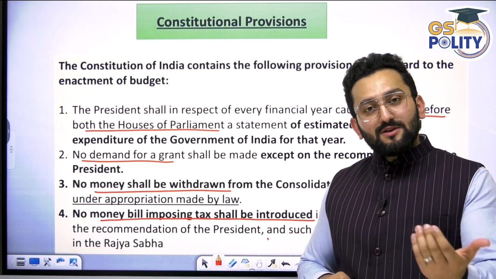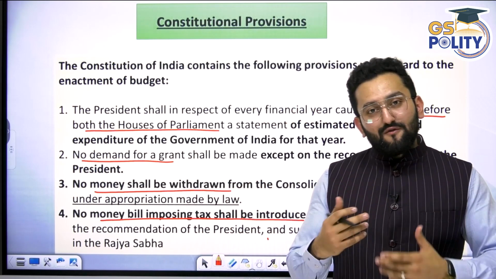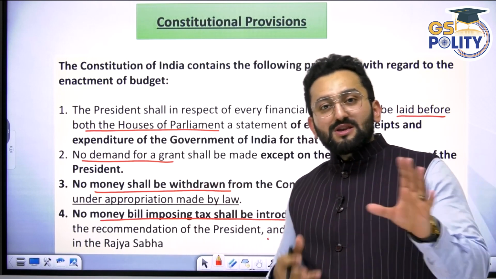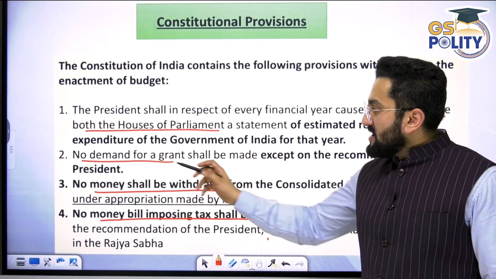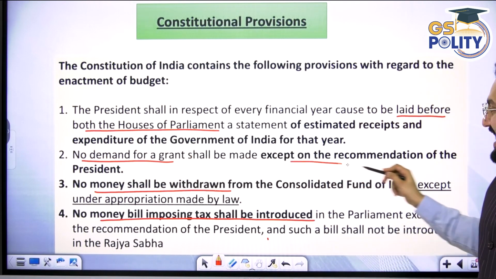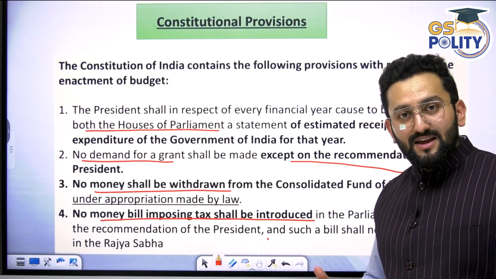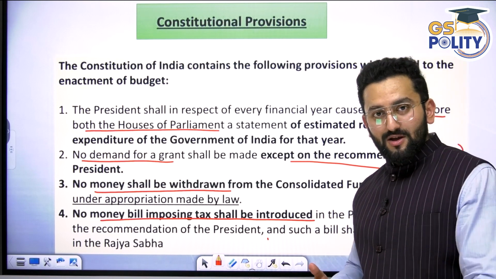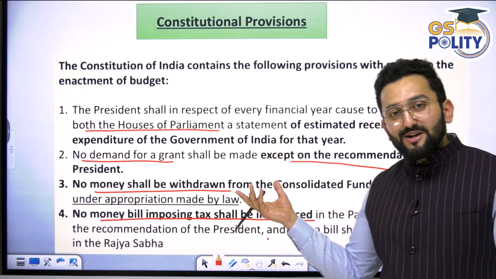Then the finance minister enters Lok Sabha, and the first reading happens, meaning the title and objective of the bill. So this process is there. Then it is passed from Lok Sabha, then Rajya Sabha. No demand for grant shall be made except on the recommendation of the president. Because in the budget, you are saying from the Consolidated Fund you want this amount. This is part of the budget, right? So this is done on the recommendation of the president.